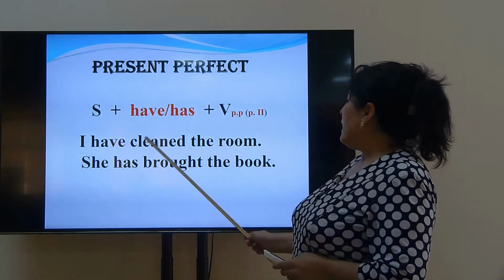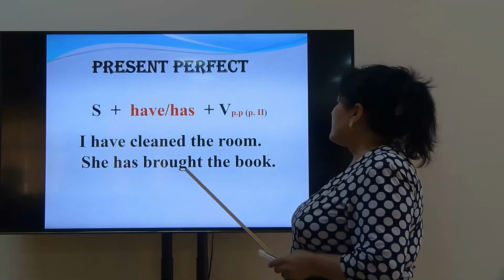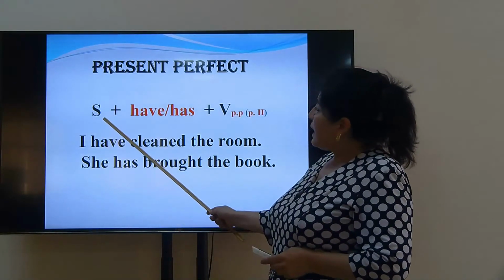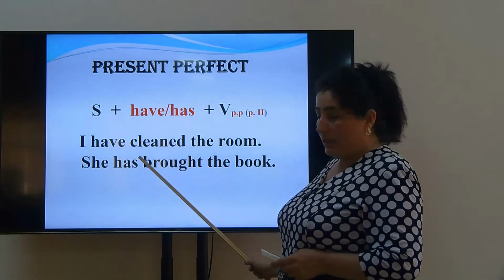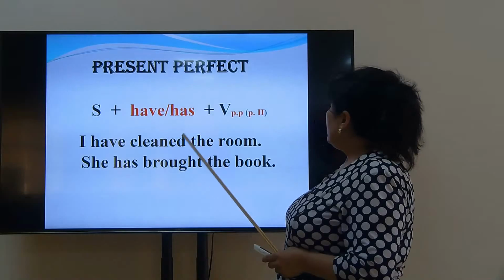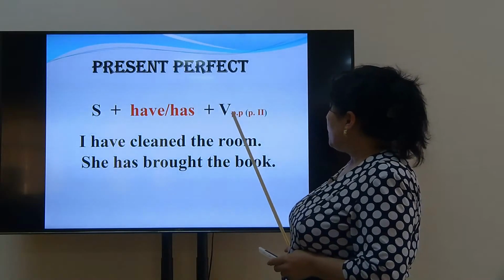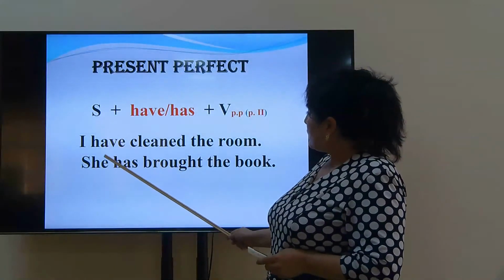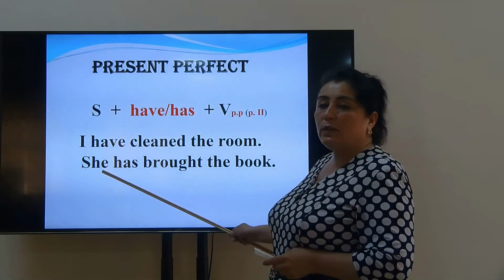For example, I have cleaned the room. She has brought the book. Here, I and she are subjects of the sentences, and after I we use the have form, and cleaned is the past participle form of the verb. She is also a subject, and after she we use has.